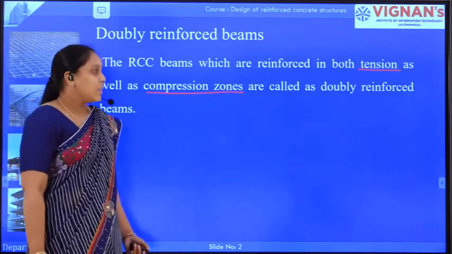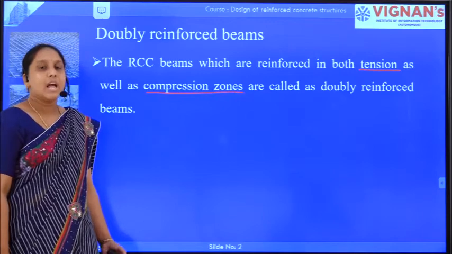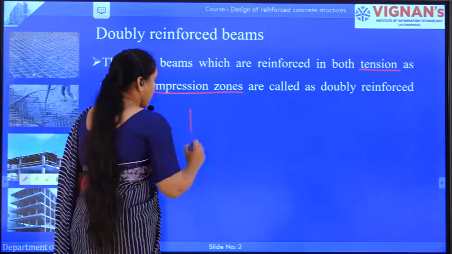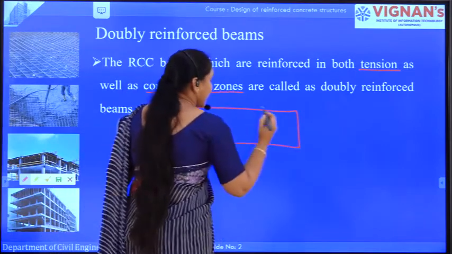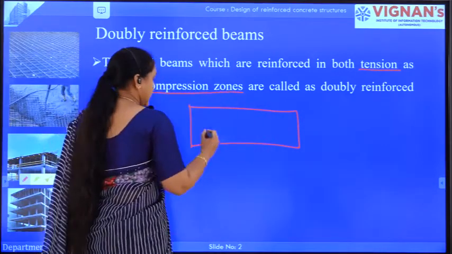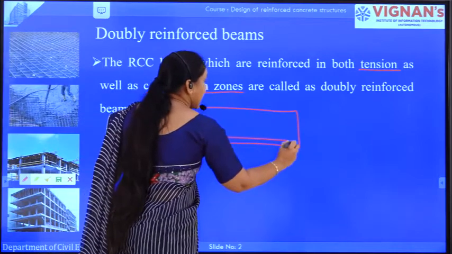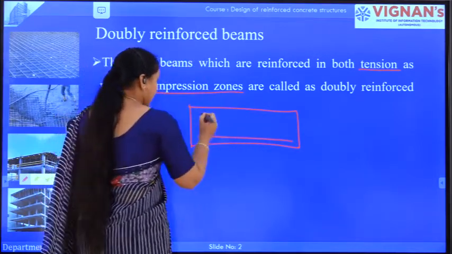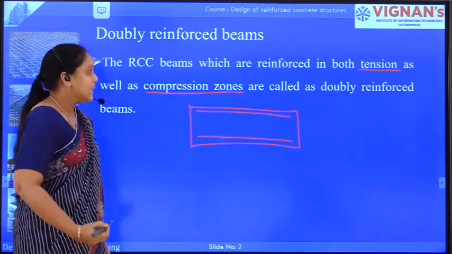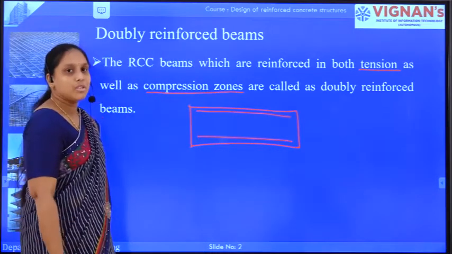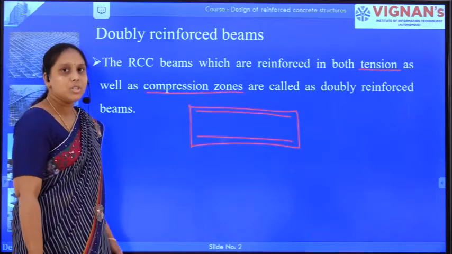That is, if the reinforcement is provided in the tensile zone as well as in the compression zone, then such a beam is called a doubly reinforced beam.